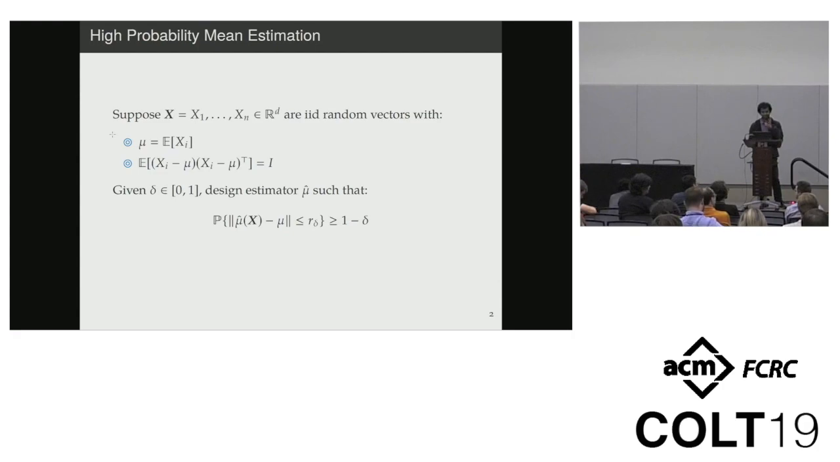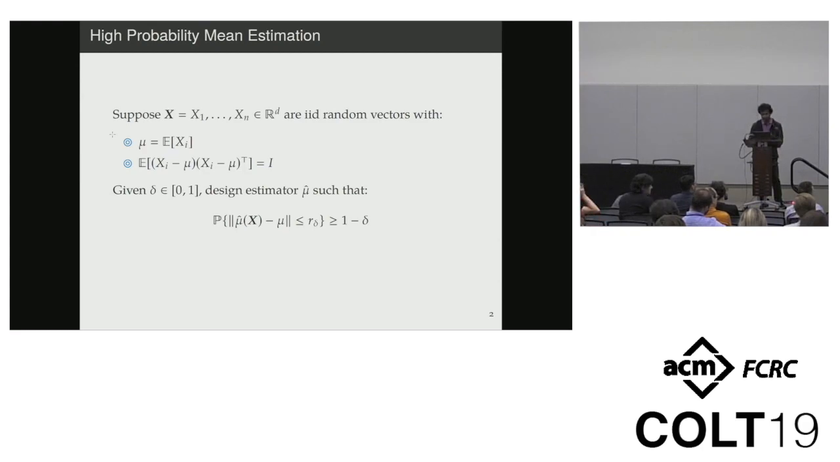So the setup for the talk is really, really simple. You're given n IID random vectors in R^d with mean mu and identity covariance. And your goal is to produce a high probability estimate of the mean. So what I mean by that concretely is as follows. You're given a target failure probability delta, and you want to design an estimator mu hat, which is within a radius r delta of the true mean with probability at least 1 minus delta.